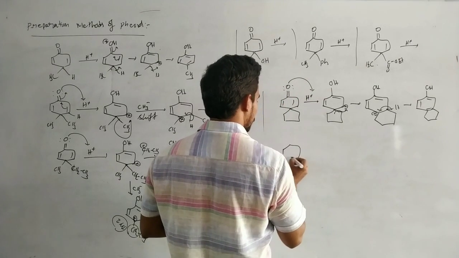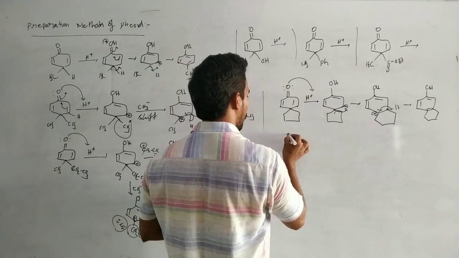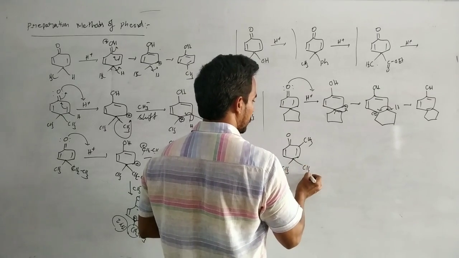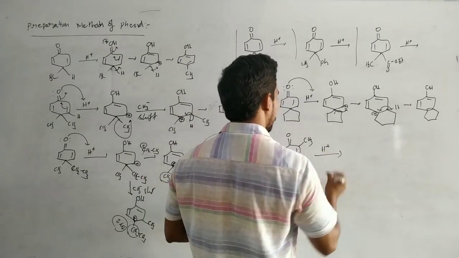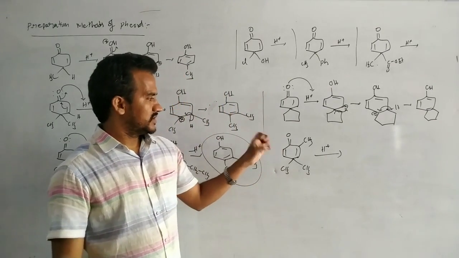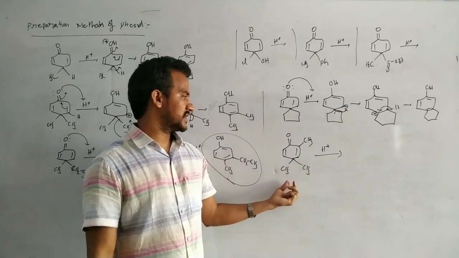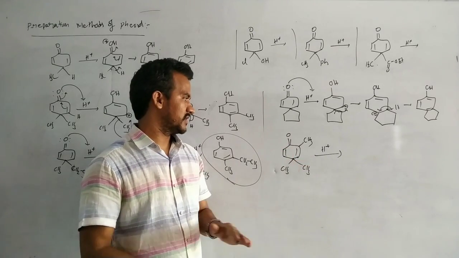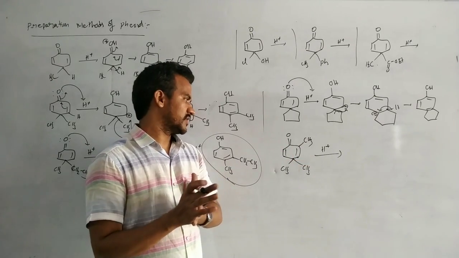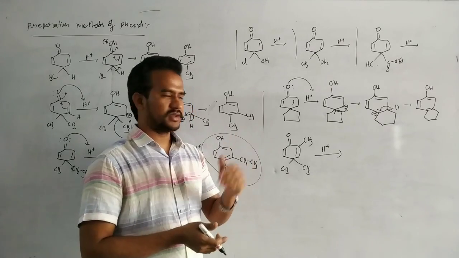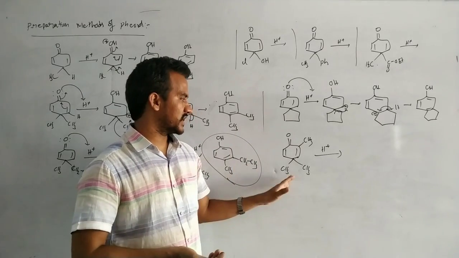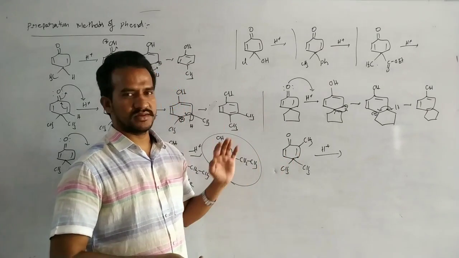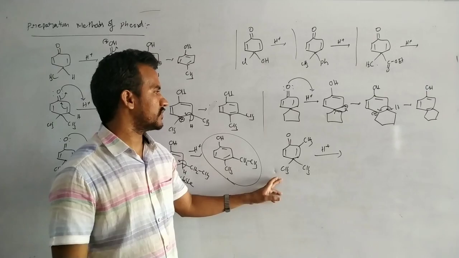So I am giving another example. Double bond O, here CH3, CH3 and CH3. Write the product. It is a very interesting reaction. It gives a different product. What you think is the product is not the real product in this reaction. So one different product is formed. Write the product and send it to me.